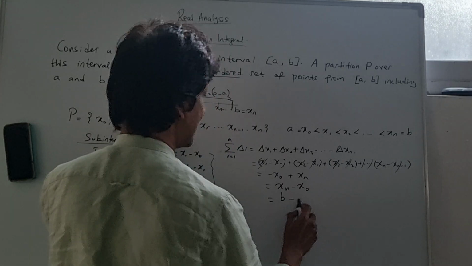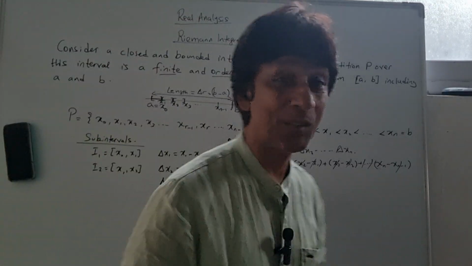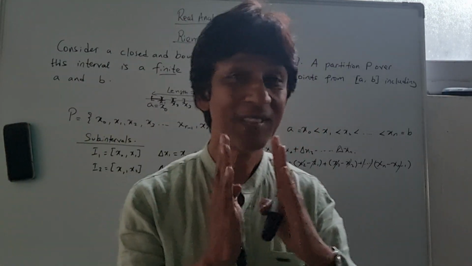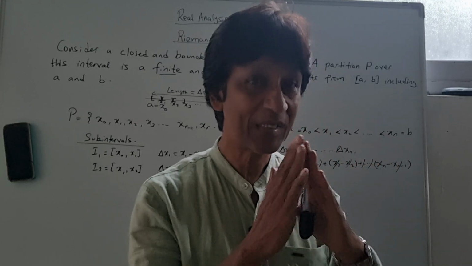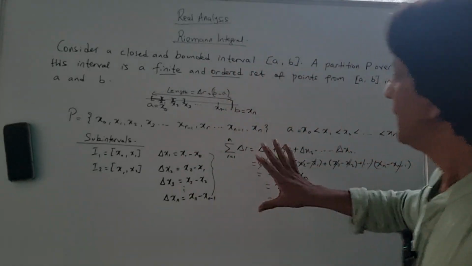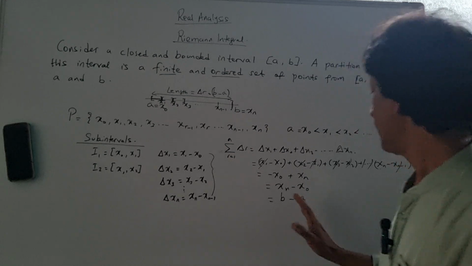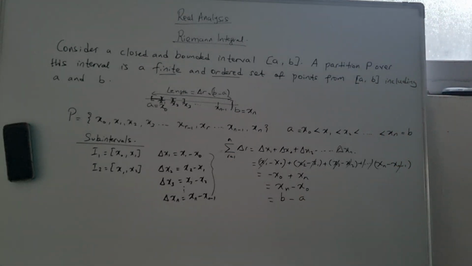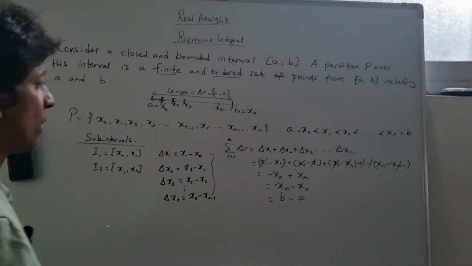Like I said before, it checks out, in the sense that if you take the length of each of these intervals and add them up, you should get the length of the whole, complete, entire interval. This is the idea of adding up the lengths to come up with the whole length of the interval.